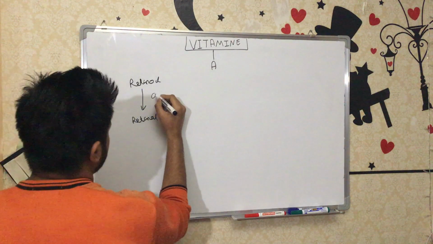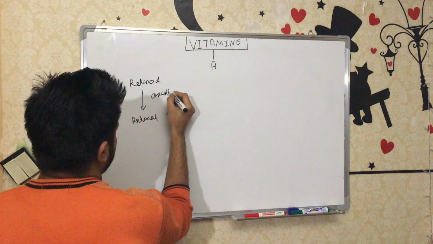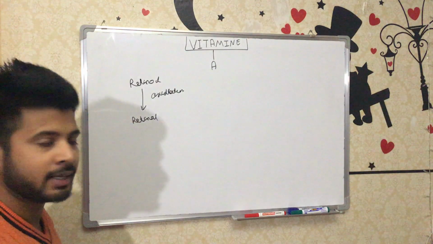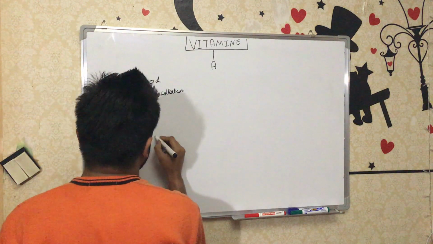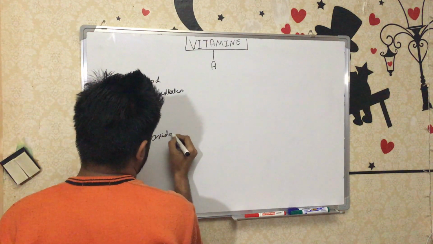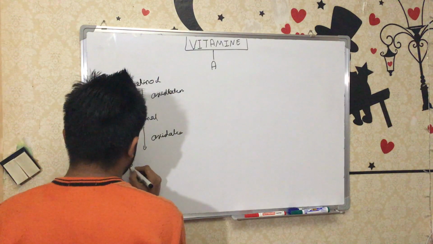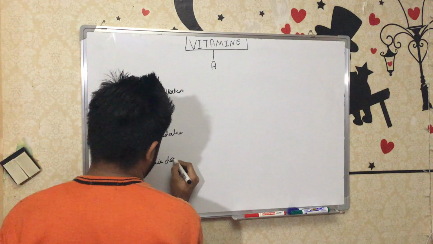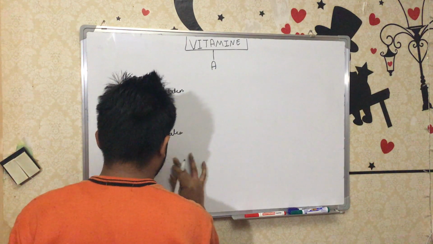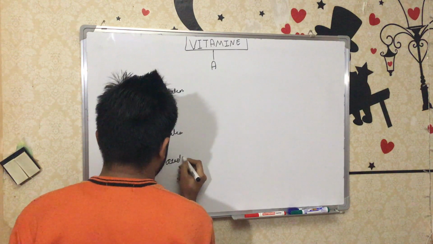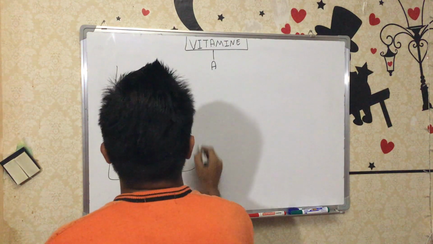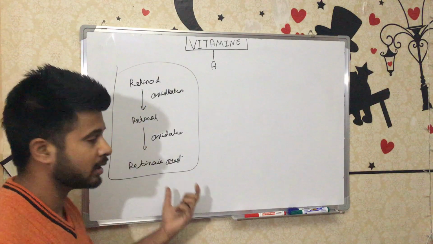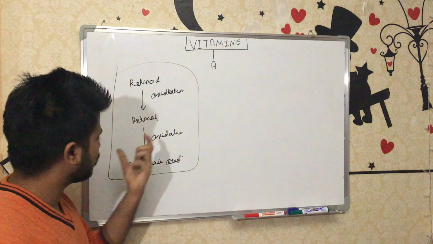So by oxidation retinol is converted to retinal, and retinal again by oxidation forms retinoic acid.